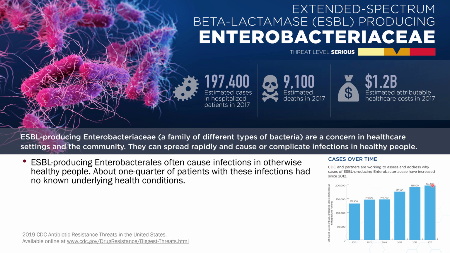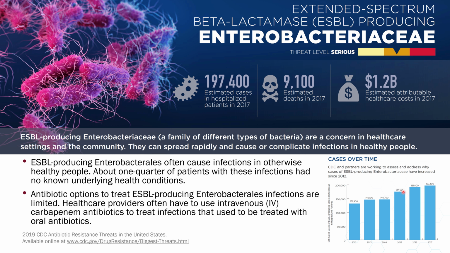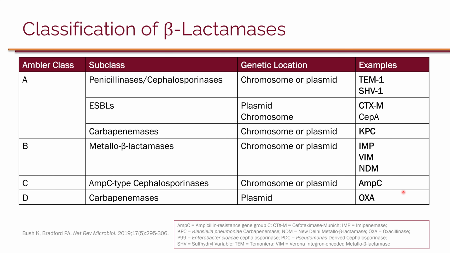ESBL-producing Enterobacterales often cause infections in otherwise healthy people. So anybody could get these infections, and about a quarter of patients with these infections had no known underlying health conditions. Now, antibiotic options to treat ESBL-producing Enterobacterales infections are limited, and healthcare providers often need to use IV carbapenem antibiotics for infections that otherwise could have been treated with oral antibiotics. So that increases the number of patients who need to be in the hospital setting.